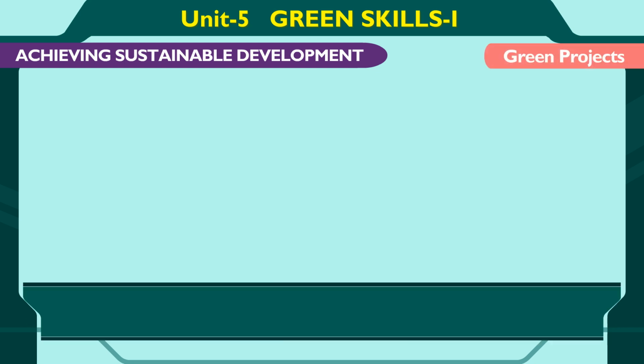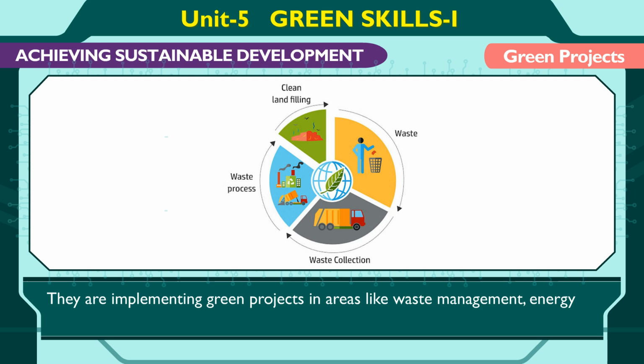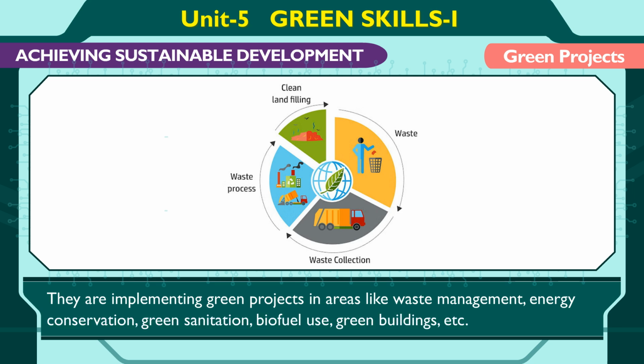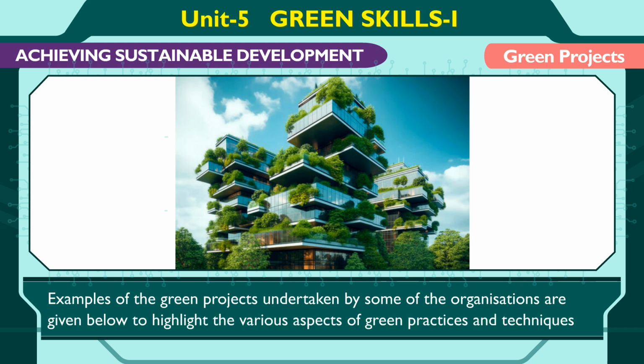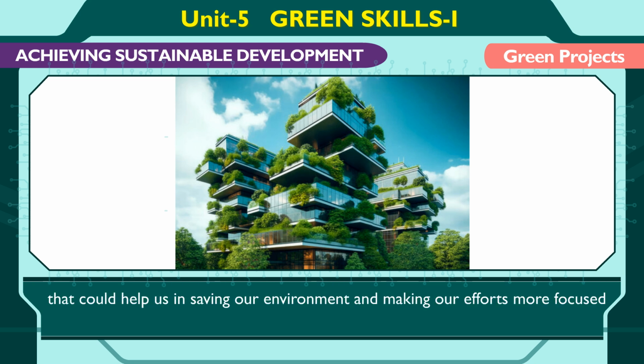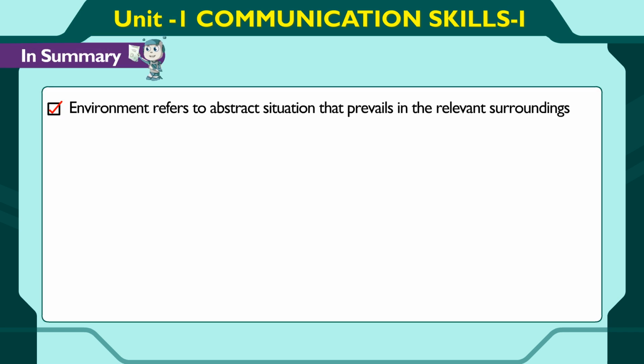Green projects. Many people and organizations are concerned and motivated about doing something to save the environment. They are implementing green projects in areas like waste management, energy conservation, green sanitation, biofuel use, green buildings, etc. Examples of the green projects undertaken by some of the organizations are given below to highlight the various aspects of green practices and techniques that could help us in saving our environment and making our efforts more focused for sustainable development and growth.